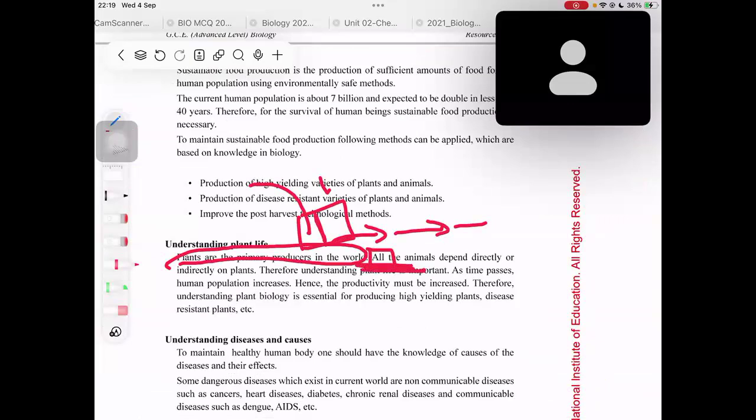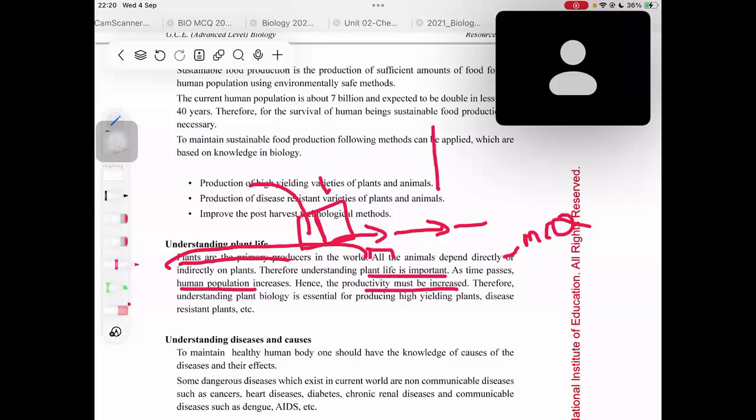All the animals depend directly or indirectly on plants, right? That is an MCQ point. All the animals depend directly or indirectly on plants. Therefore, understanding plant life is important. As time passes, human population increases. Hence, the productivity must be increased. That's true. When the human population increases, their needs also increase, right? To supply these needs, the productivity of plants should also be increased.